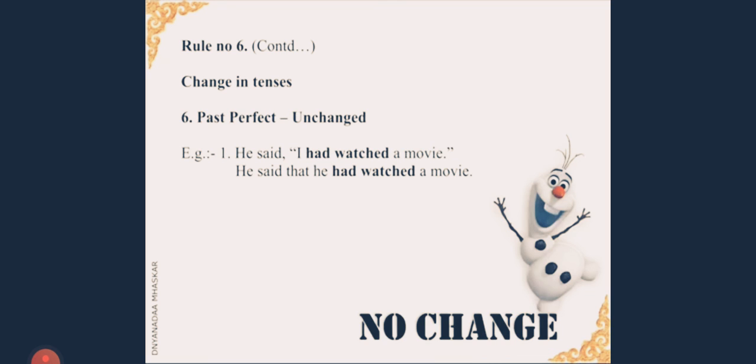We continue with the next tense. Again, rule number 6. Okay, past perfect. Whenever we use past perfect in the speech, it doesn't change in indirect speech. Let us see the example. He said, "I had watched a movie." He said that he had watched a movie. Fine. So we do not make any changes if the verb is in past perfect.